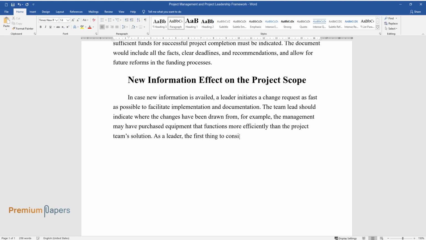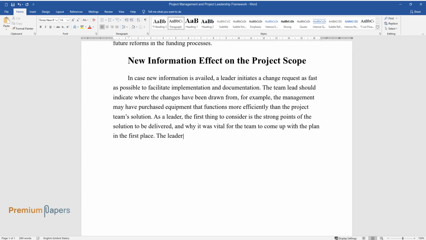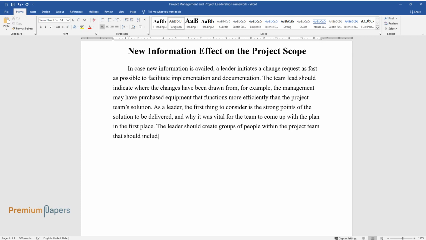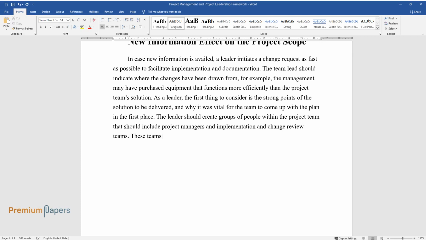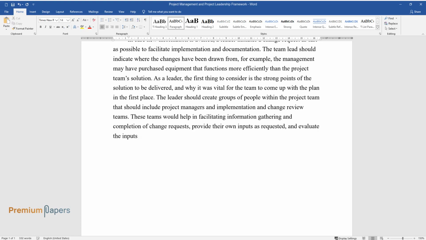As a leader, the first thing to consider is the strong points of the solution to be delivered, and why it was vital for the team to come up with the plan in the first place. The leader should create groups of people within the project team that should include project managers and implementation and change review teams. These teams would help in facilitating information gathering and completion of change requests, provide their own inputs as requested, and evaluate the inputs to either allow or refuse the implementation of the submitted requests.